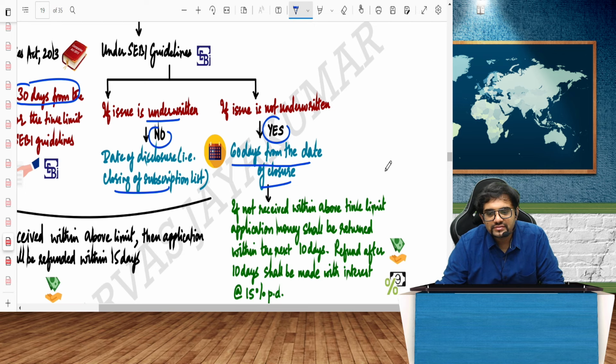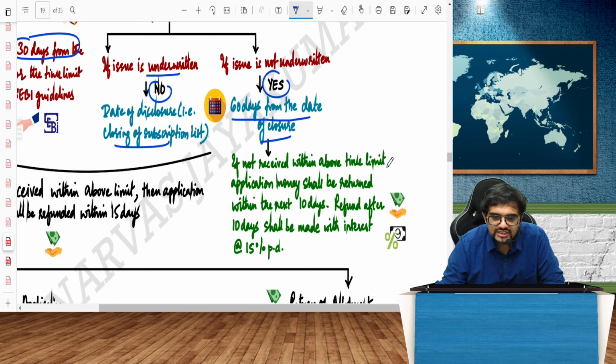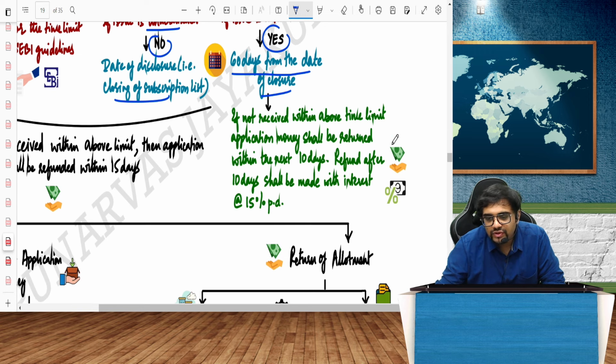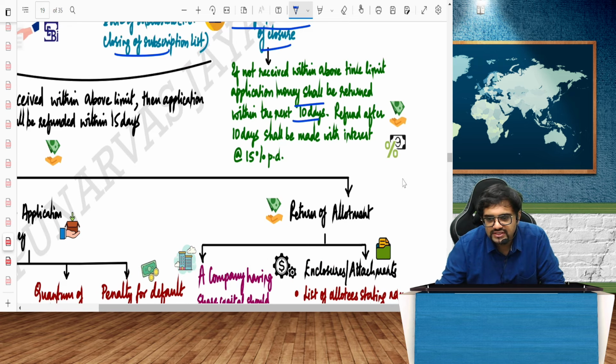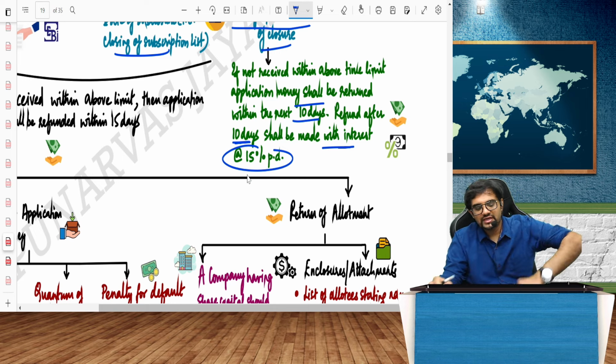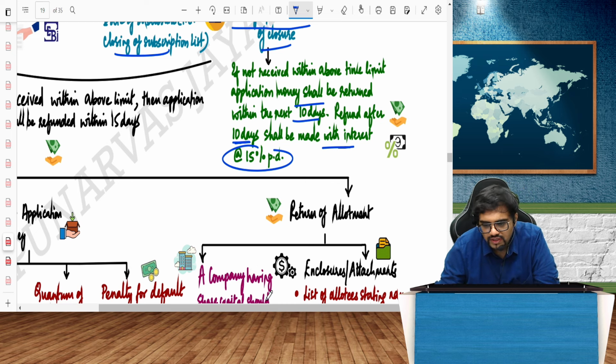So the day the subscription list closes, the day the entire offer closes, from that day within 60 days you should get the minimum subscription amount as per SEBI. If not received in the above time limit, then the entire amount must be refunded within 10 days. If you don't refund within 10 days, refund after 10 days will be made with interest at 15% per annum. 15% per annum it will be.